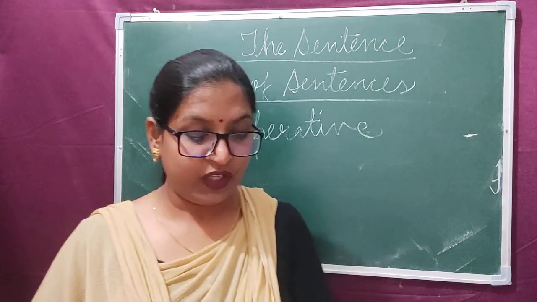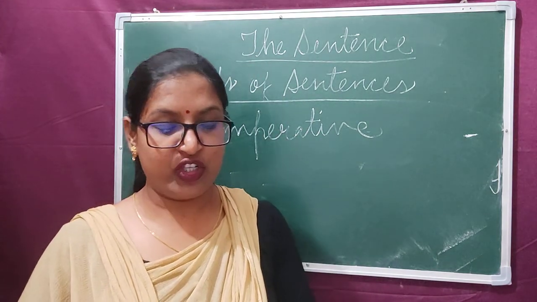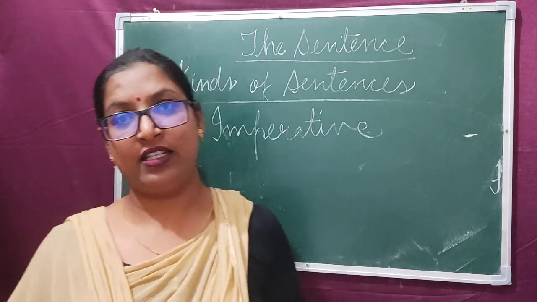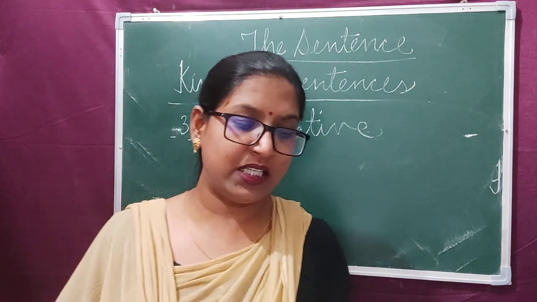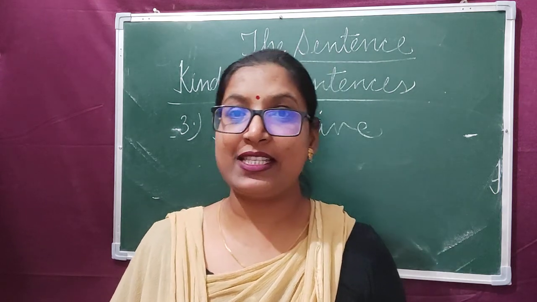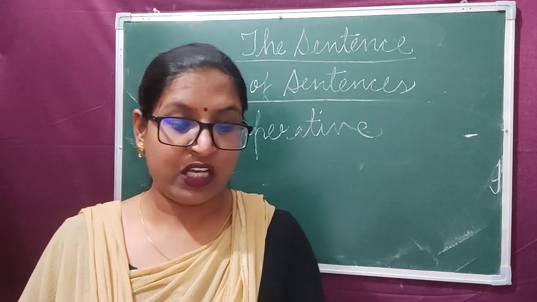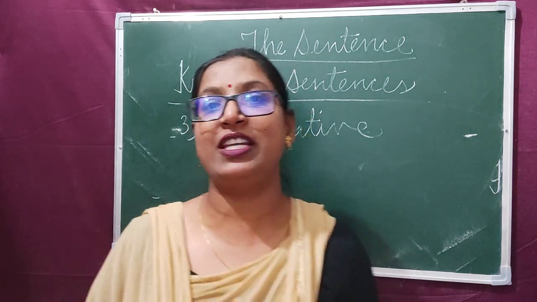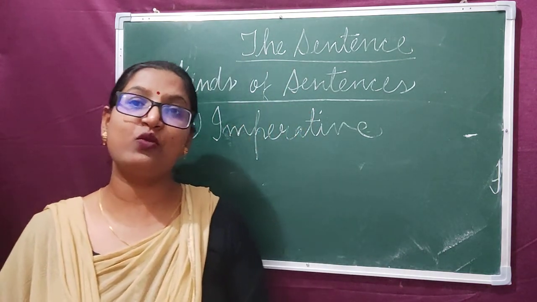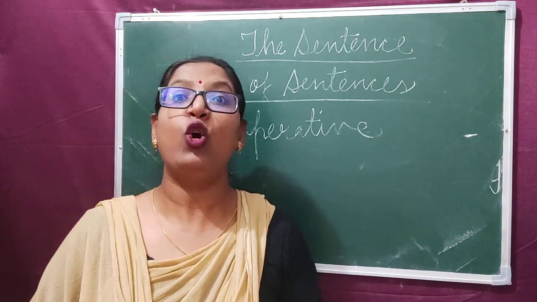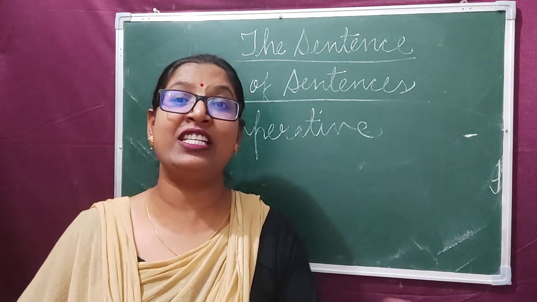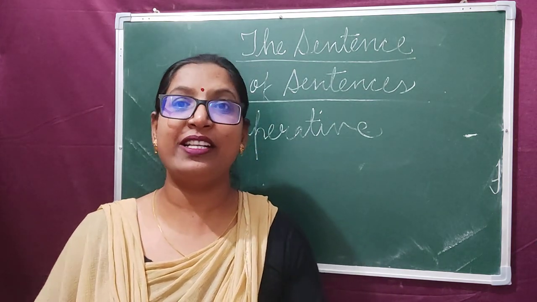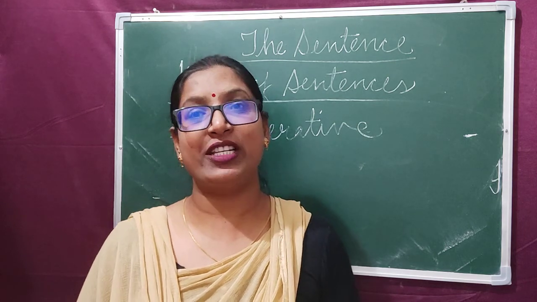Dear children, the sentences which express command, request, advice, suggestion, order, and so on are known as imperative sentences. The sentences which are expressing command, order, suggestion, suggesting something to someone, making any request, ordering something, those kind of sentences are called imperative sentences.